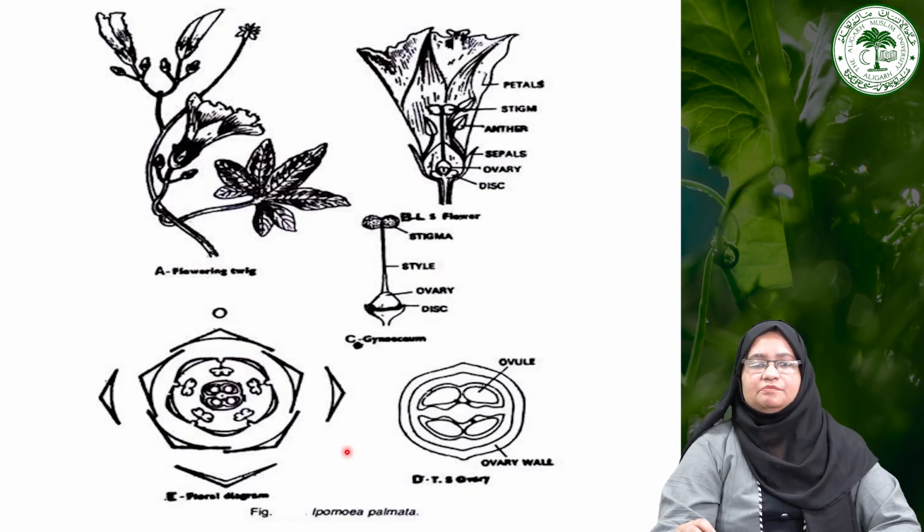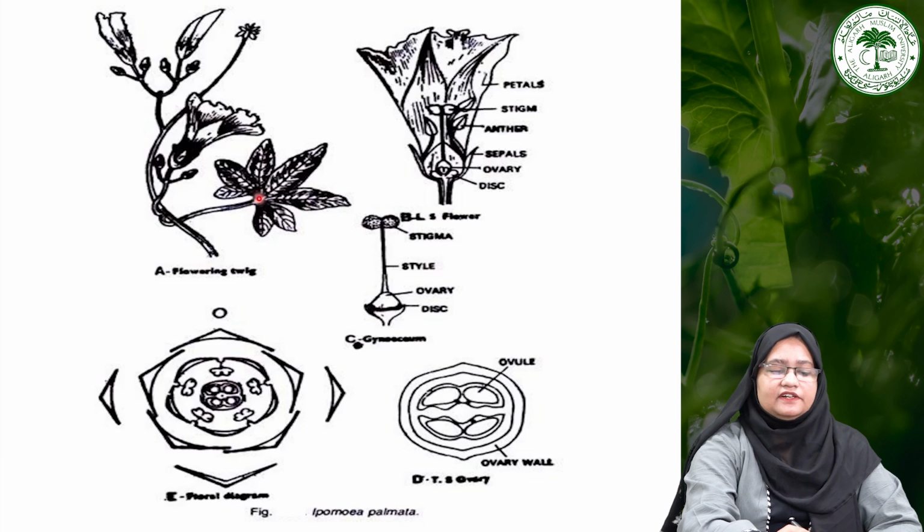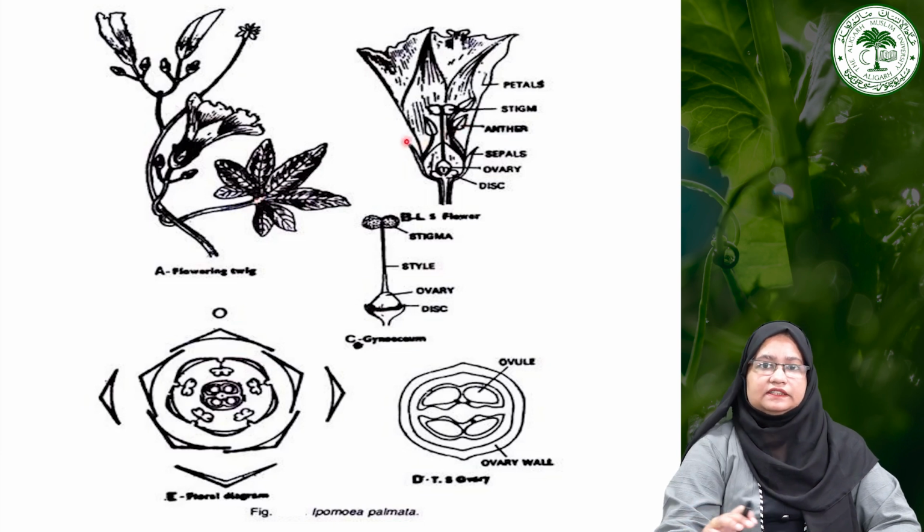Then the androecium may be modified in several ways with varying degrees of fusion, and the most common is the synandrous condition. That means the stamens are fused throughout their length from filament to anthers. That is the synandrous condition, in which the anthers are fused throughout their length. And in male flowers, the gynoecium is either absent or rudimentary.